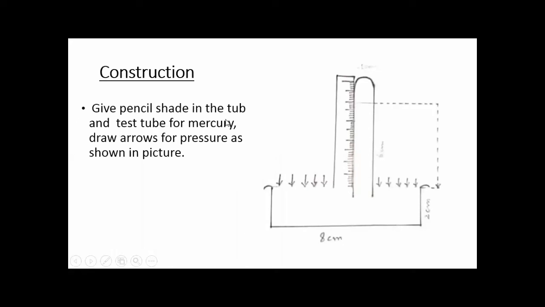Now give pencil shade in the tub and test tube for mercury. You will show the mercury by shading. Now you will draw arrows for the pressure as shown in the picture.